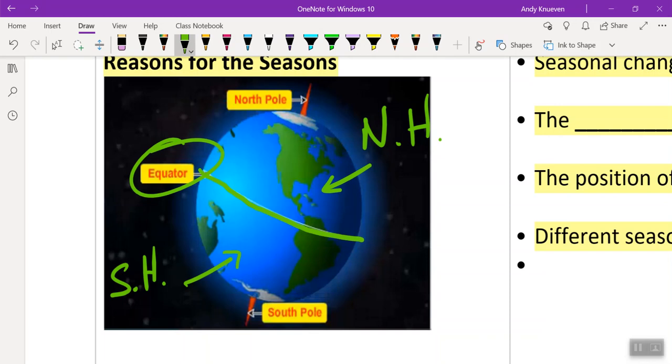So, if we were thinking of the further you go up from the equator or down from the equator, we have bigger changes the further we go. Bigger changes. Now, if we are staying right along the equator here, we have similar or less changes, and that's with our temperature.